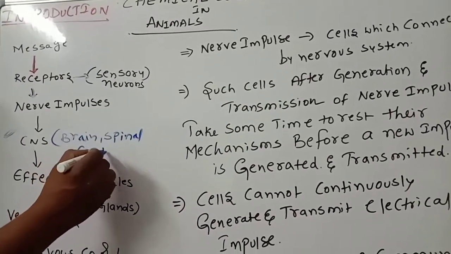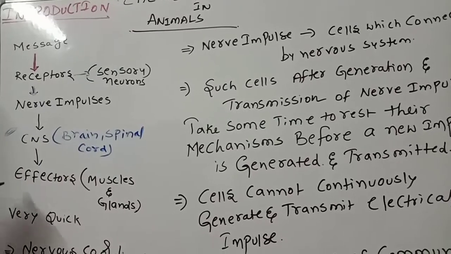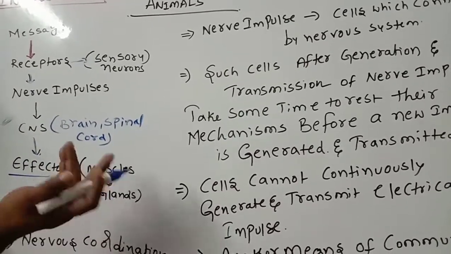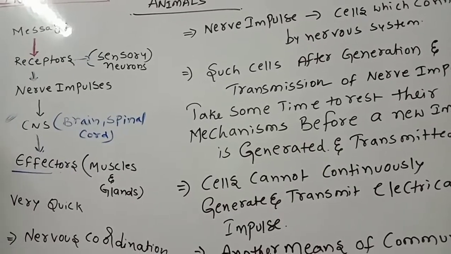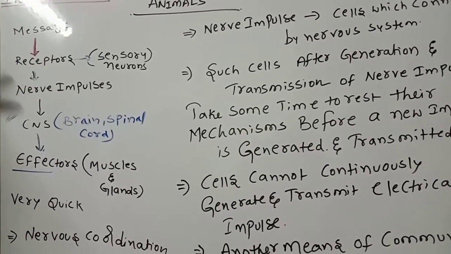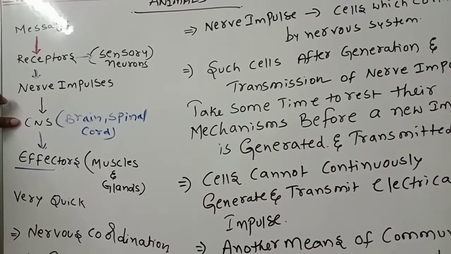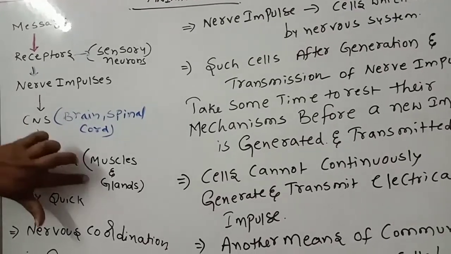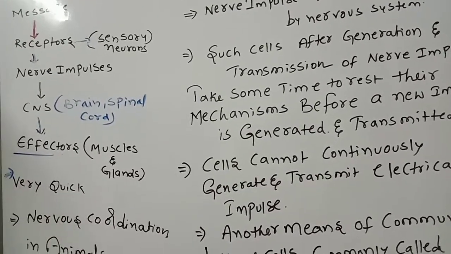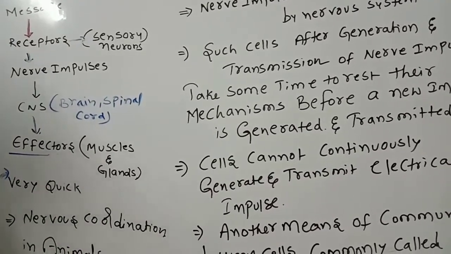There the brain analysis takes place. Then the information goes to effectors, muscles and glands. This is a very quick process.